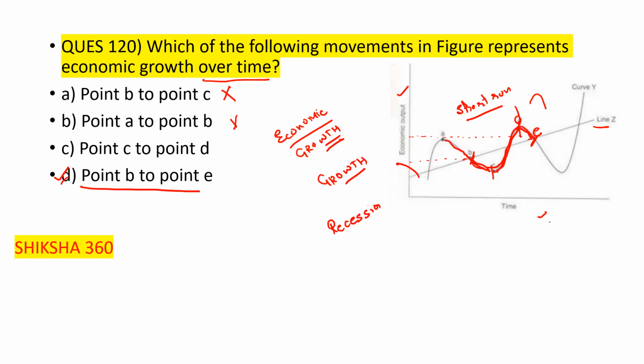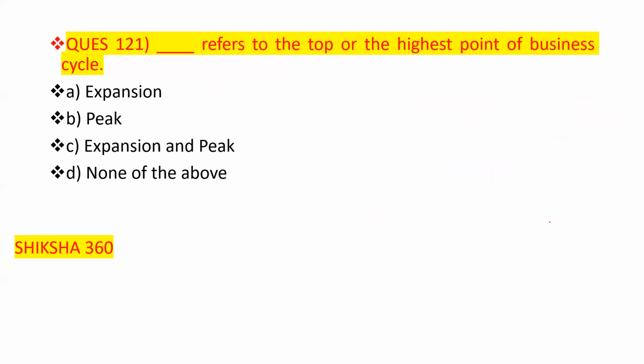Now move to the next question. Dash refers to the top or the highest point of the business. Options: expansion, peak, expansion and peak, none of the above.